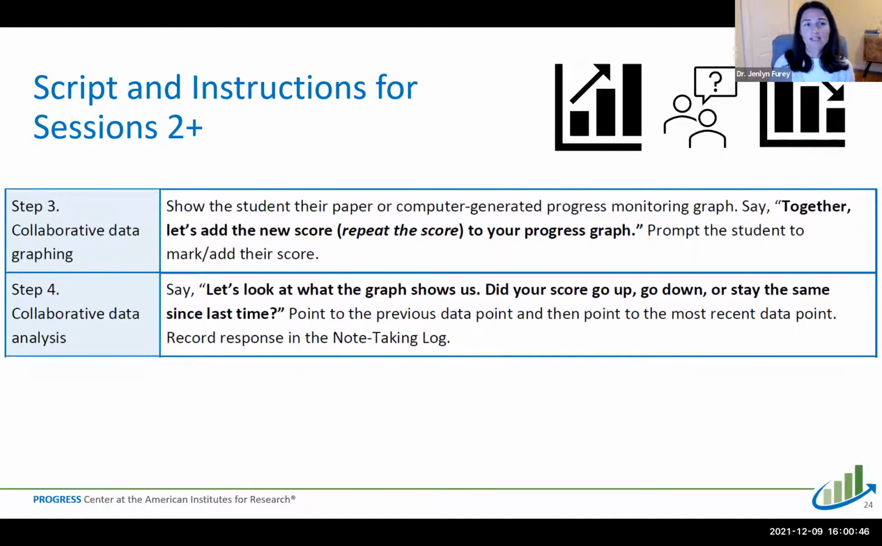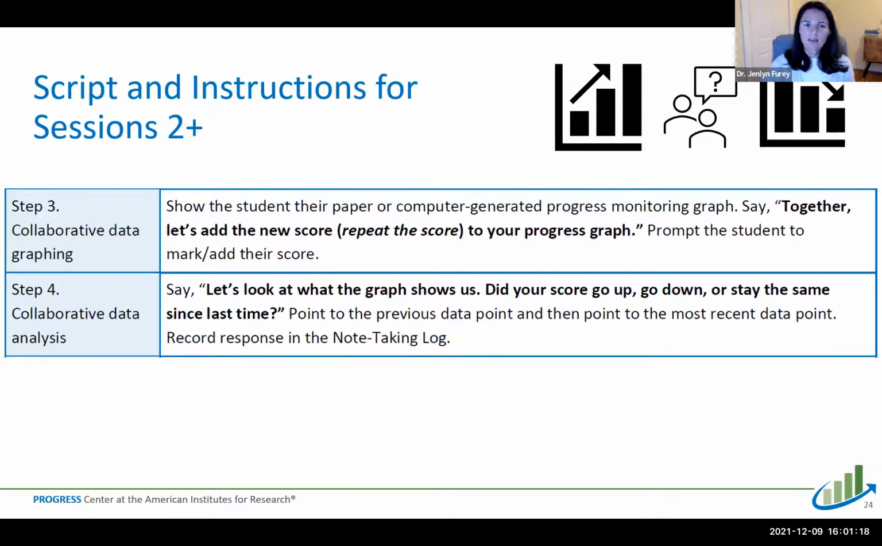And then in steps 3 and 4, the script is a little bit different now. So now you've explained to them how to use the progress monitoring graph. So step 3 in sessions 2 and up, you're going to show them their graph, whether it's on the computer or it's a paper graph. And you'll say, together, let's add the new score to your progress graph. At this point, you'll prompt the student to be the person to actually add the score.